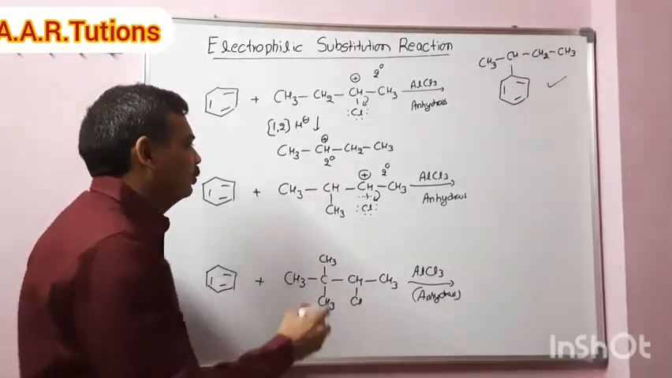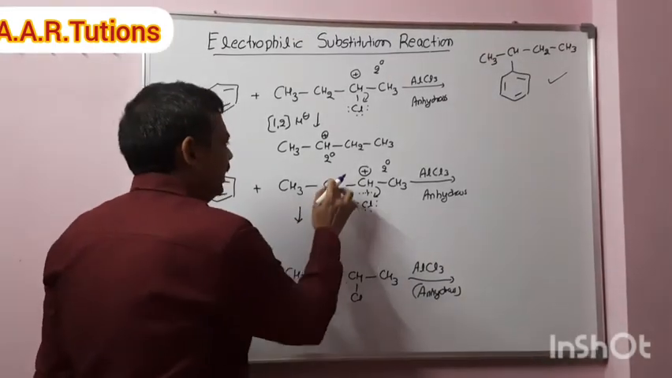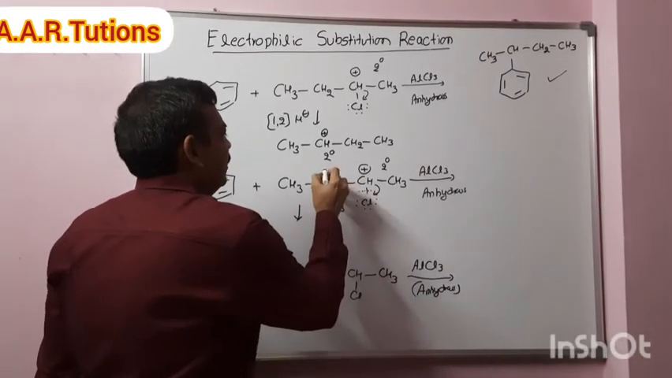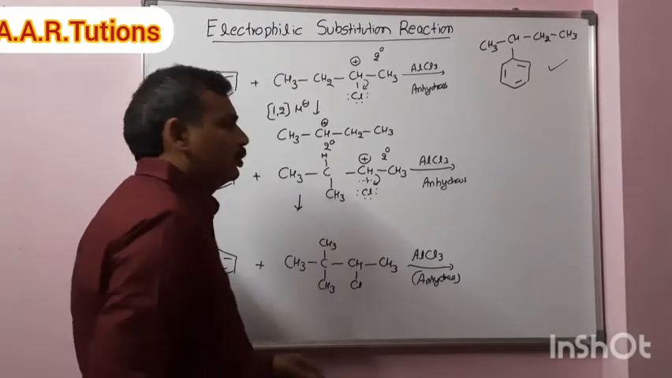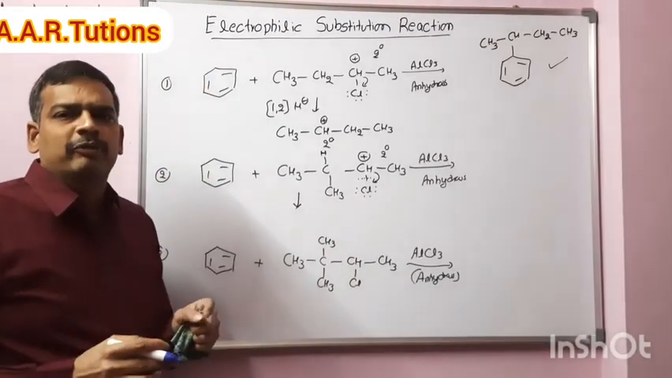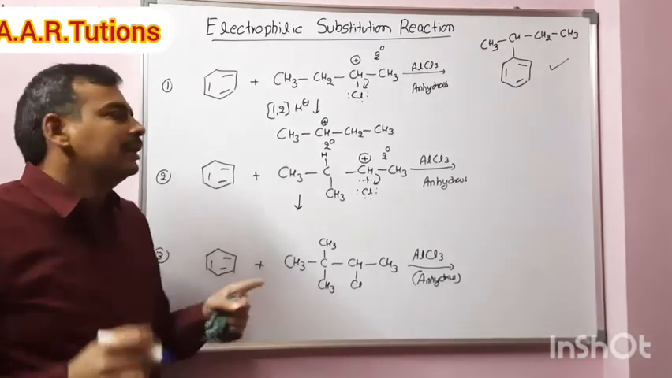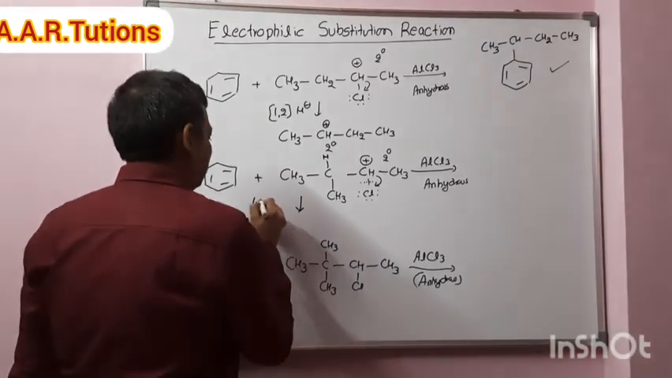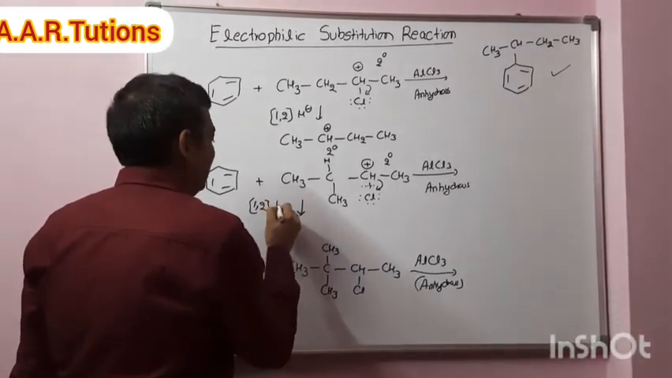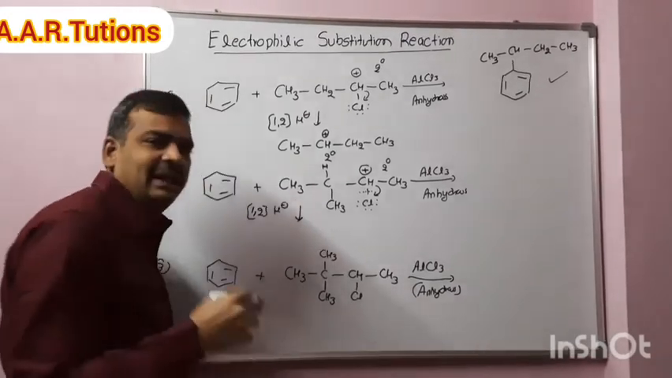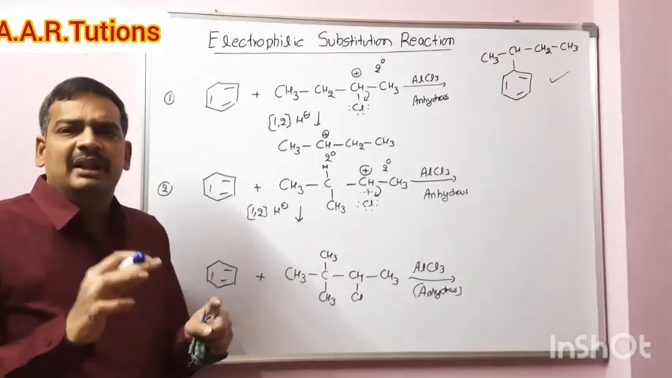So what is happening here? Two groups are there. Methyl is there and hydrogen is there, right? So we have an order of migrating group. First hydride, then methyl. So a 1,2 hydride shift will take place. Why? Because hydride is greater than methyl greater than phenyl.